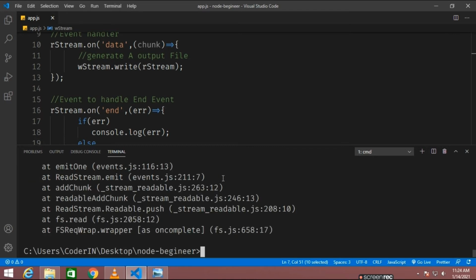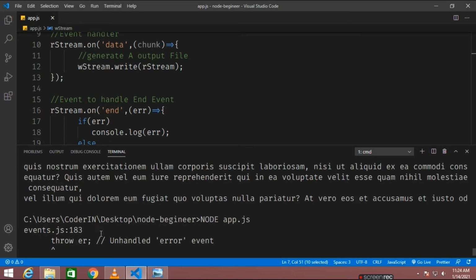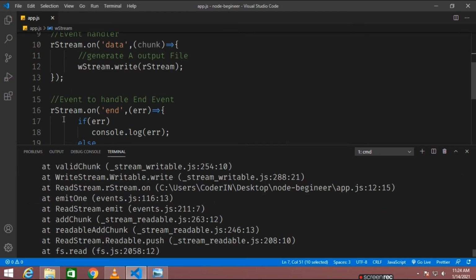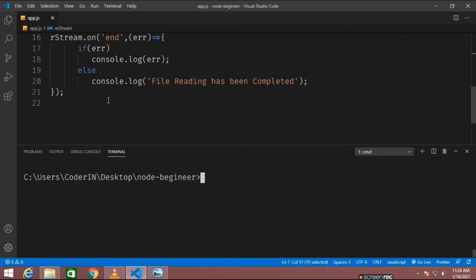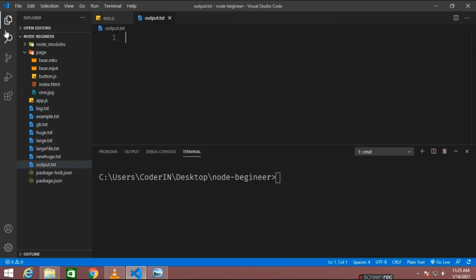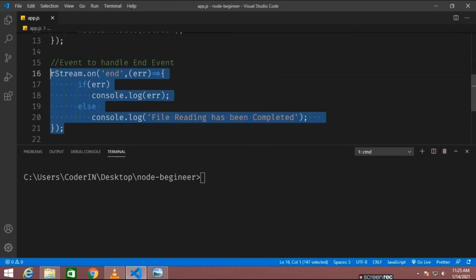Node app.js. Okay, I think I have made an error here. Let me clear this. I think there was a problem with the write stream. Let me go to the output. Okay, there's nothing here in the output. So there was a problem with the write stream.